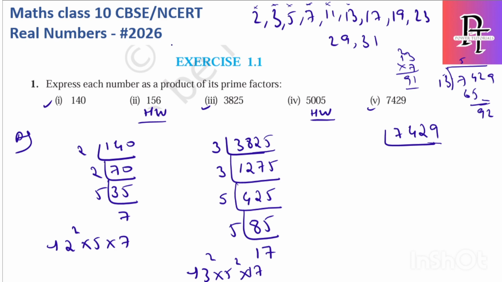Okay, we have 17 as well in between. So let's check for 17. This is the only method, there is no other way. We have to keep on trying prime numbers one by one and check whether the number is divisible or not.